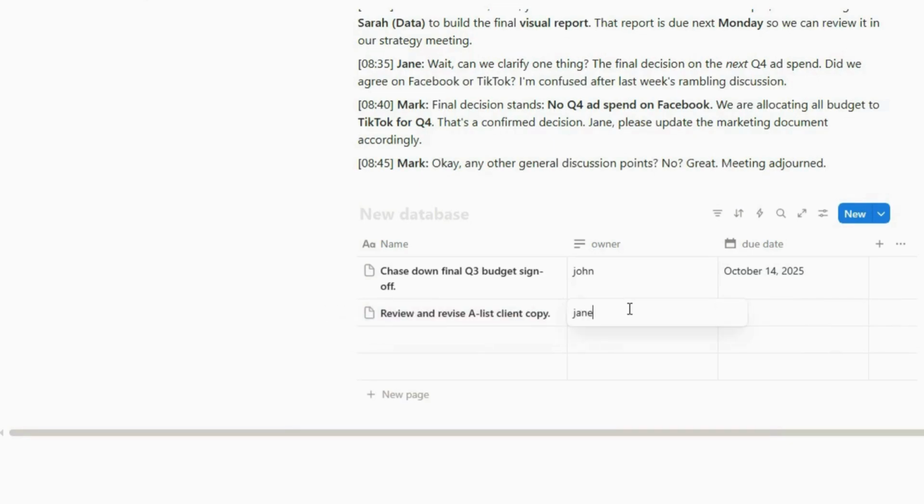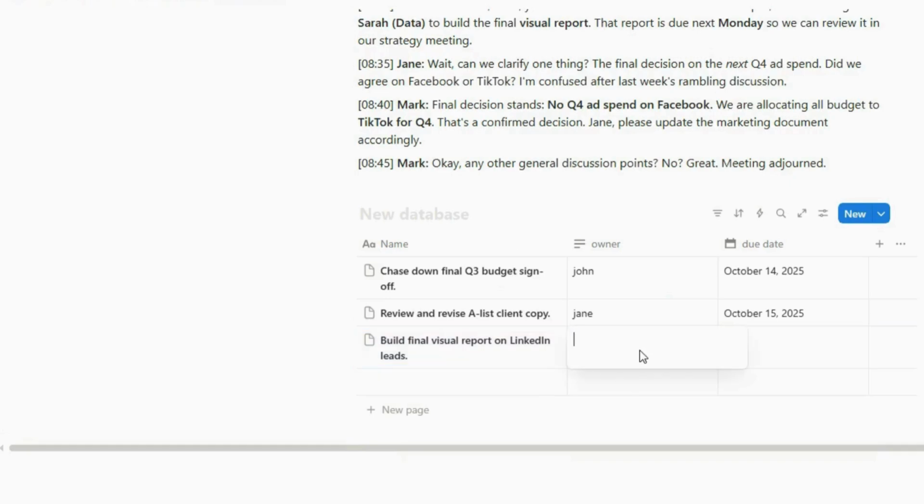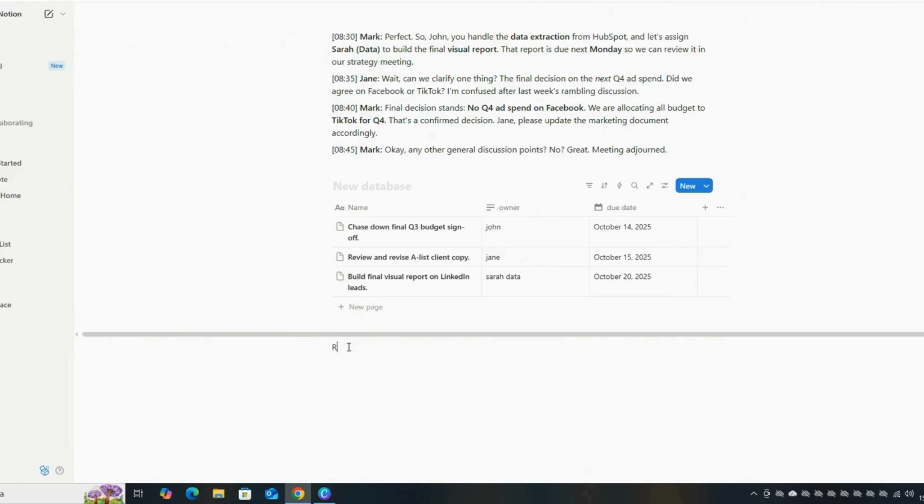Think about the time saved. No more post-meeting summary emails. No more chasing John about that Q3 budget item. The system assigns the task and sets a due date automatically based on the AI's categorization. This is true automation architecture.